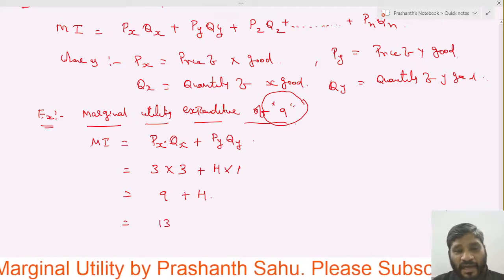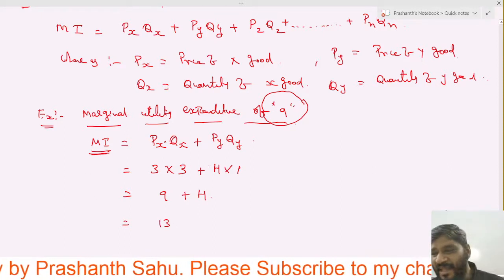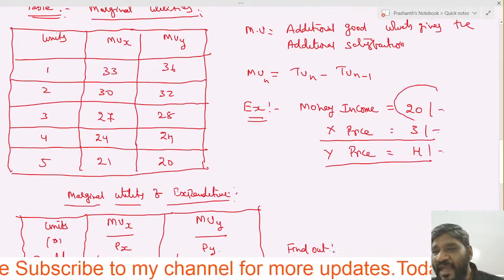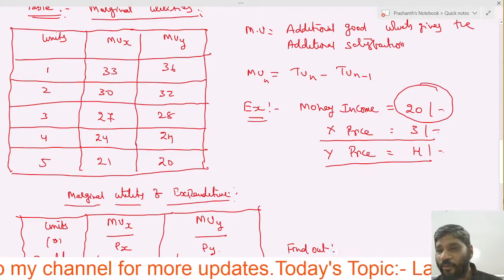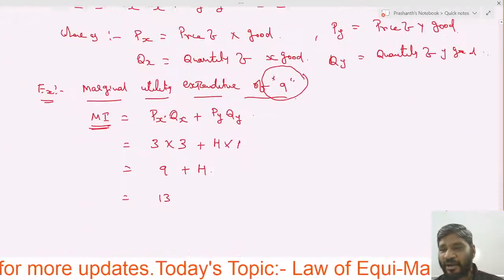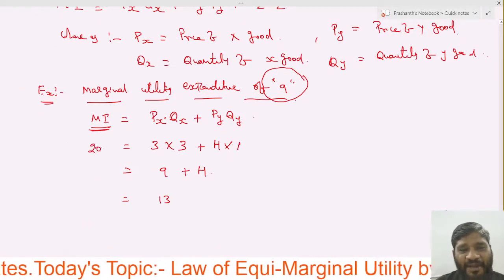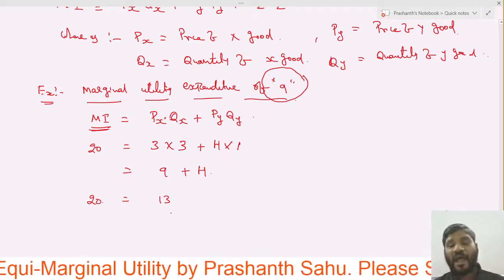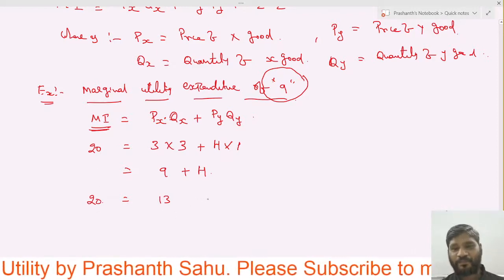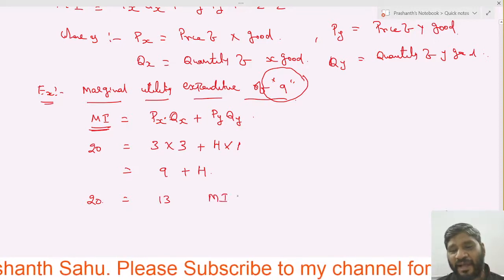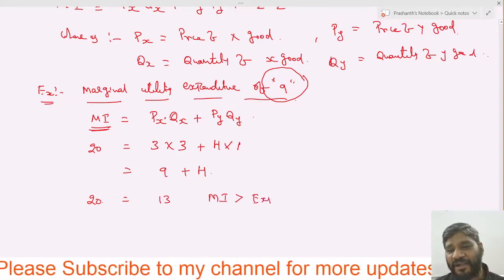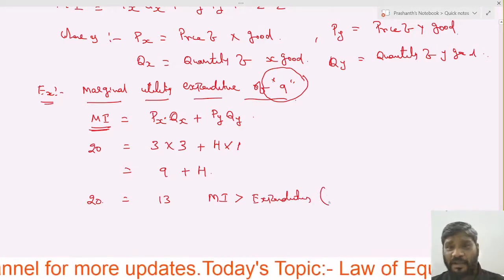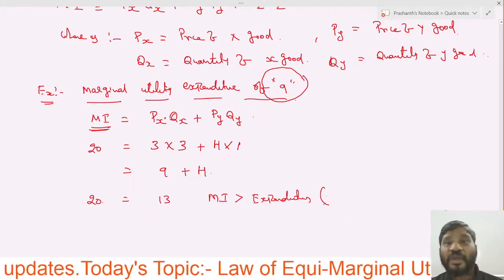Now how much money income does he have? In the previous example, do you remember, he has 20 rupees. So his money income is 20 and his expenditure is 13. Money income is greater than the expenditure, which means he can choose the next one also.